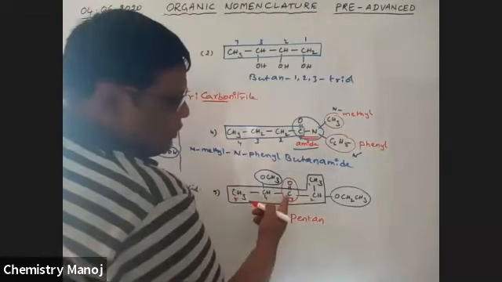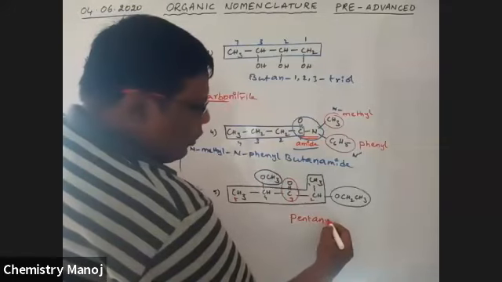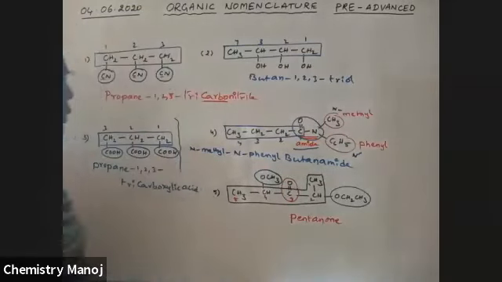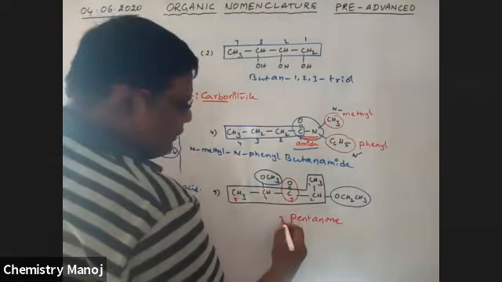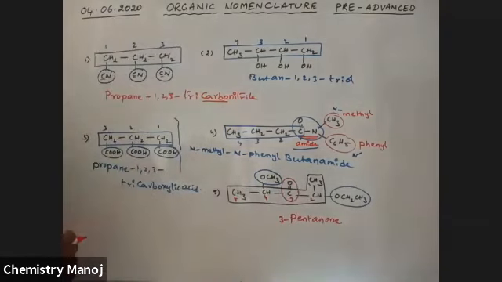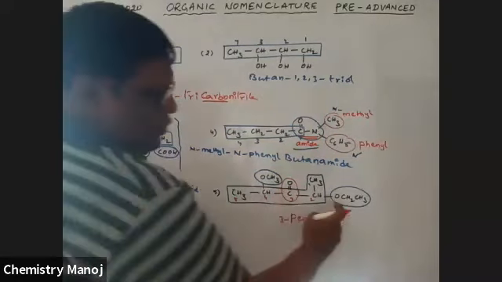But there is a C double bond O. The 'e' is replaced with 'one', so it is pentanone. Where is it? It is at the third position. 3-pentanone. The position of the C double bond O must be included in it. So 3-pentanone. Now, at the second position, what is the name of this group?